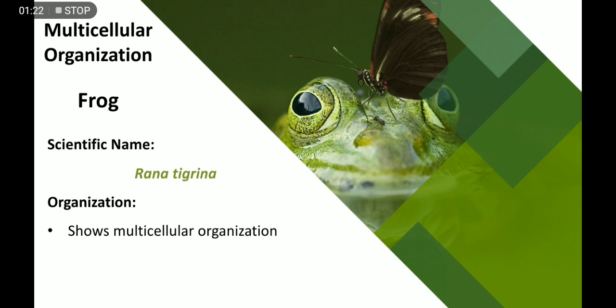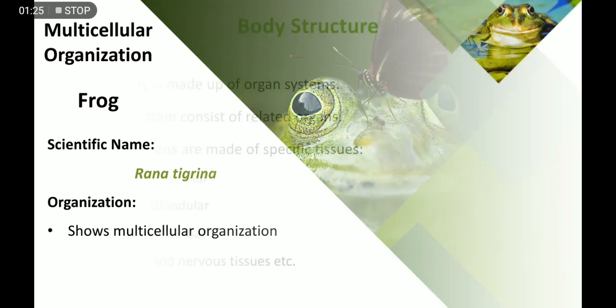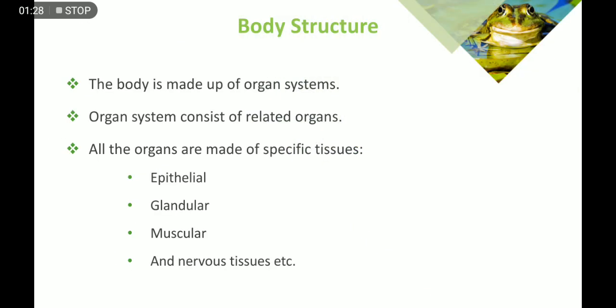So this is a high type of organization. Now we are going to discuss the body structure of frog. It is made up of organ systems, and each organ system consists of related organs. All organs are made up of specific tissues.